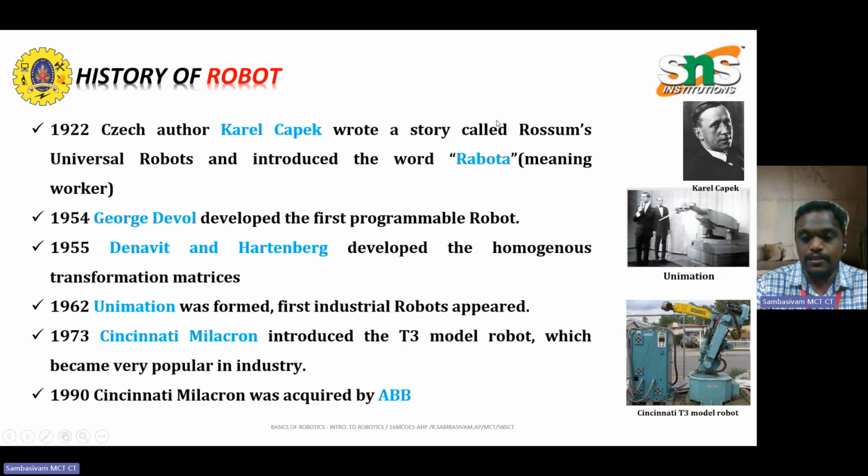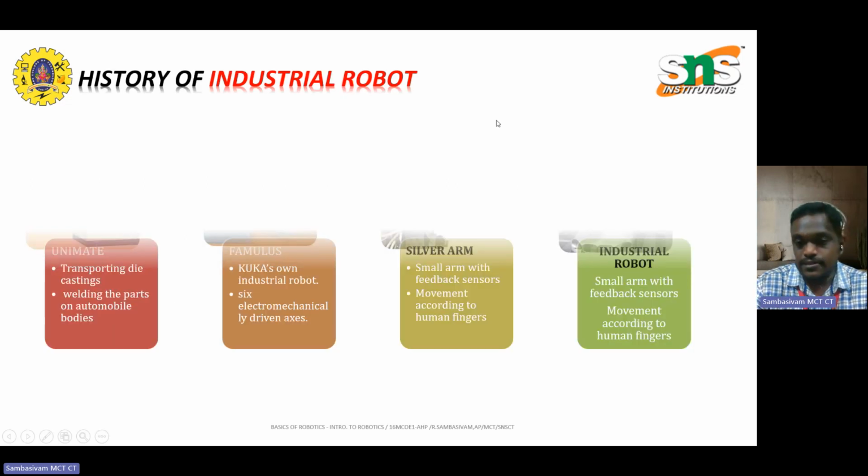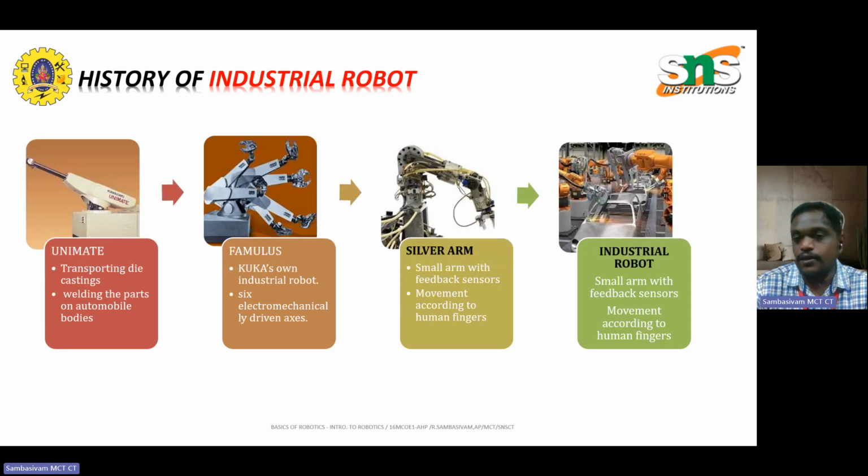So when you say histories, there is another stage: how industrial robots were developed and evolved during the years. The first industrial robot developed is the Unimate, which was used for the die casting process or the welding process in automated plants. Once it was developed, they realized this is a one-arm robot, and we need multiple functions and multiple operations. So the famous robot was developed by KUKA, where six electromechanical driven axes were provided to perform various tasks. The working line became shorter, and a wide range of work could be done in a shorter span of area.